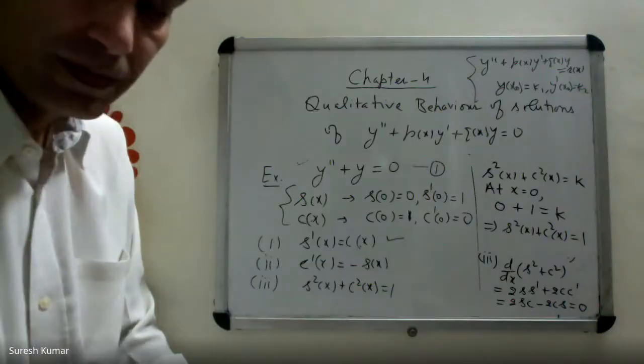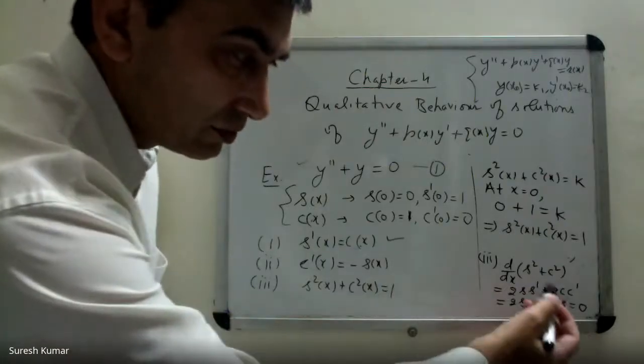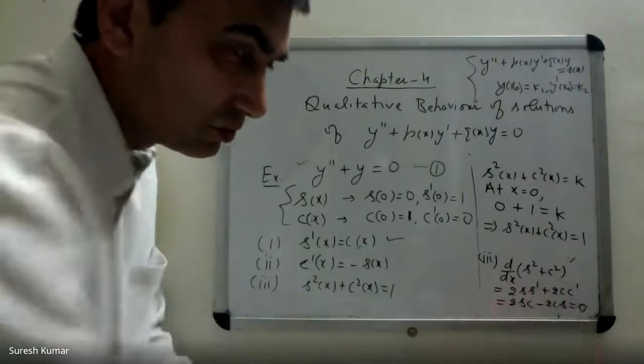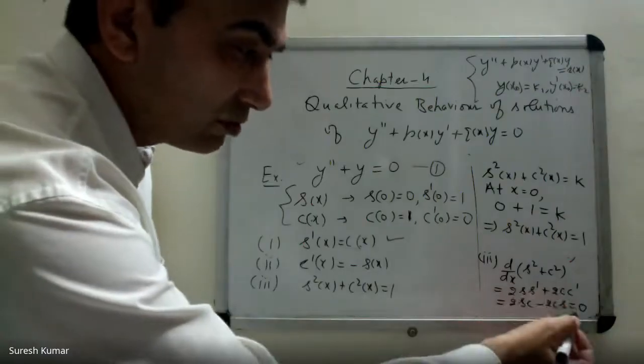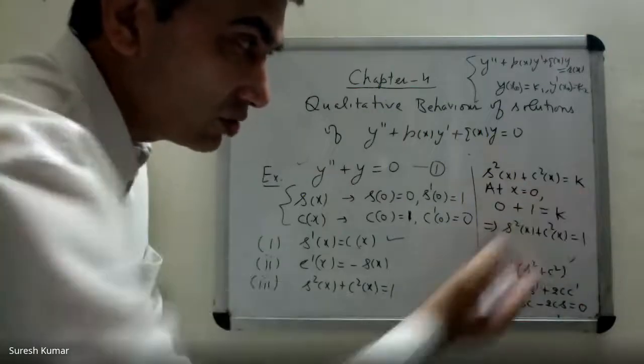Can you please explain this again? Yes. This part is clear: derivative of this is 0. After that, because its derivative is 0, the function is a constant.